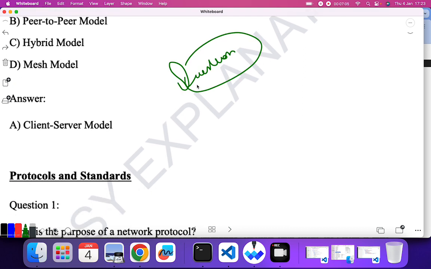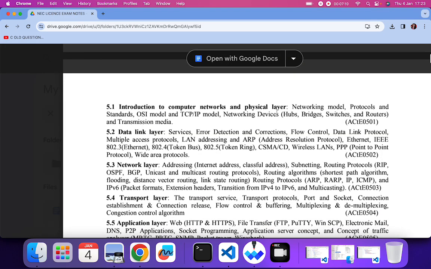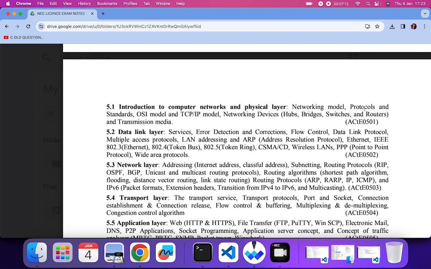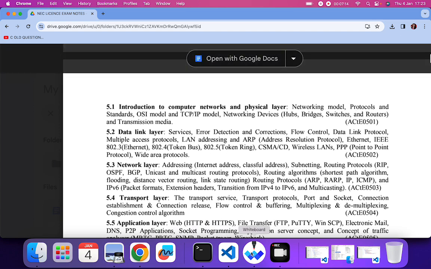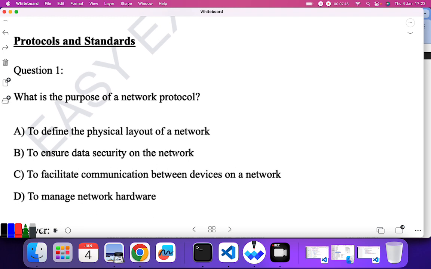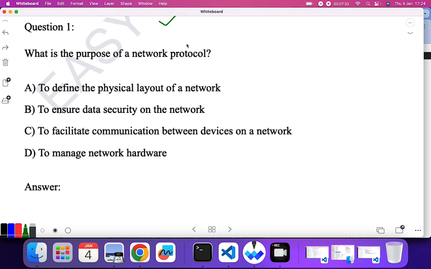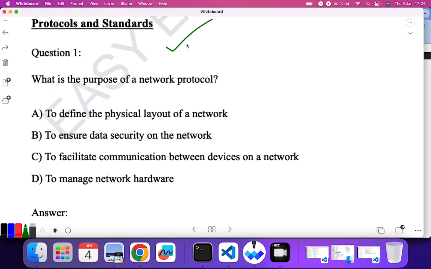So let's go to the next part. As you can see, I covered the networking model. Now let's go to protocols and standards. Protocols and standards are basically rules that are used to communicate between the devices.